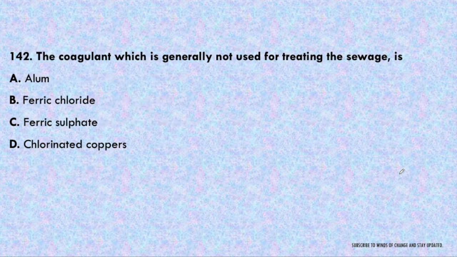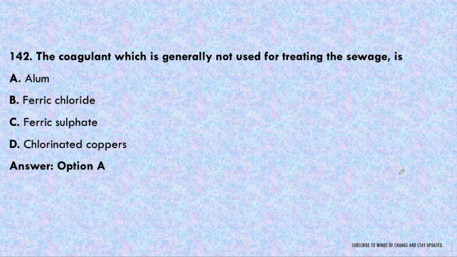Next question. The coagulant which is generally not used for treating sewage is alum, ferric chloride, ferric sulfate or chlorinated copperas. So the coagulant which is generally not used for treating the sewage is A, that is alum. Alum is generally used in the water supply system, in which it is used for the process of coagulation or flocculation. The main components used in the sewage are ferric chloride, ferric sulfate or chlorinated copperas as coagulants.